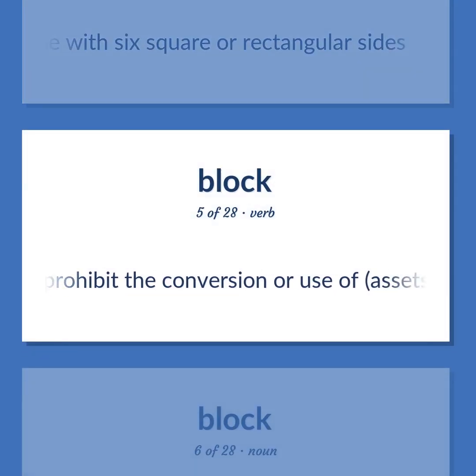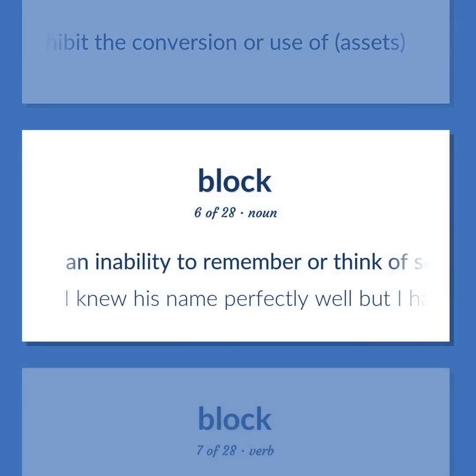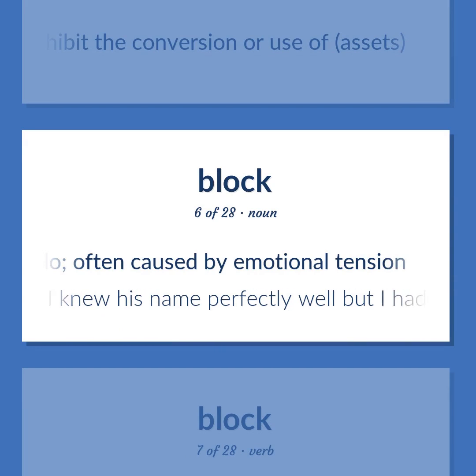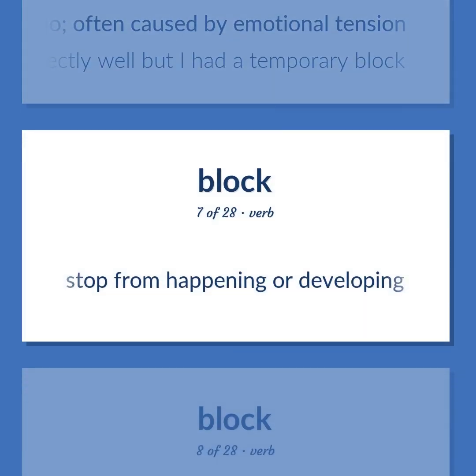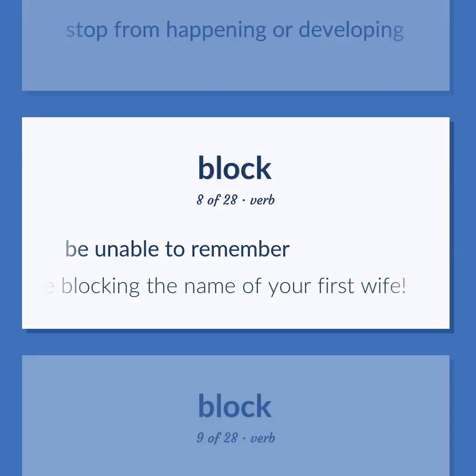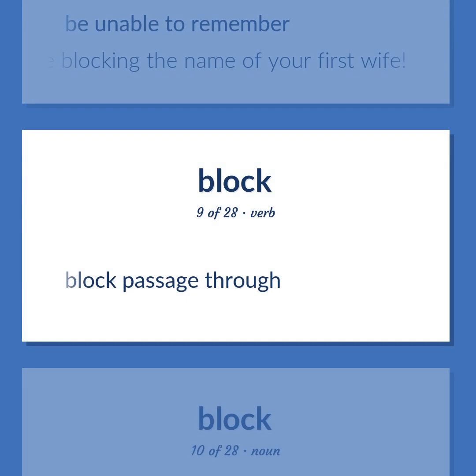Prohibit the conversion or use of assets. An inability to remember or think of something you normally can do, often caused by emotional tension. I knew his name perfectly well, but I had a temporary block. Stop from happening or developing. Be unable to remember. You are blocking the name of your first wife. Block passage through.